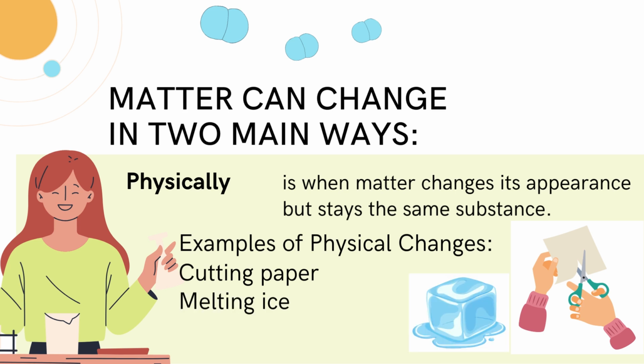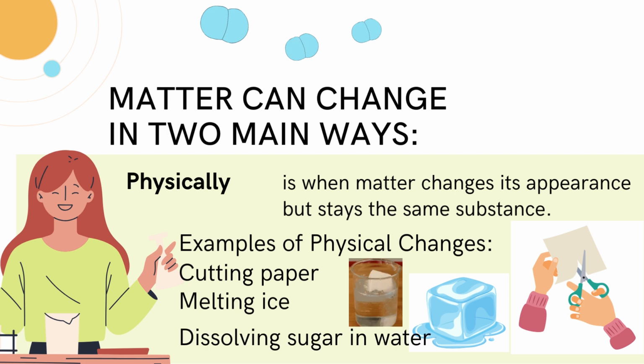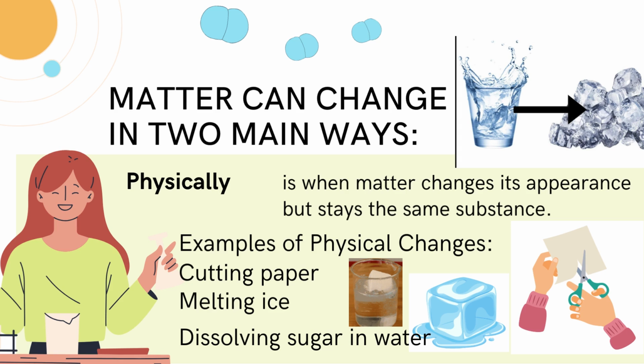Melting ice. Ice turns into water, but it's still water. Dissolving sugar in water. The sugar seems to disappear, but it's still there in the water. You can taste it. In all these examples, the key thing is that the substance itself doesn't change. You can reverse many physical changes. For example, if you freeze water again, it turns back into ice.